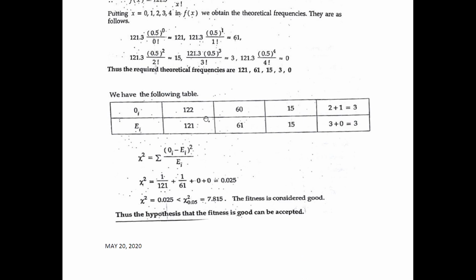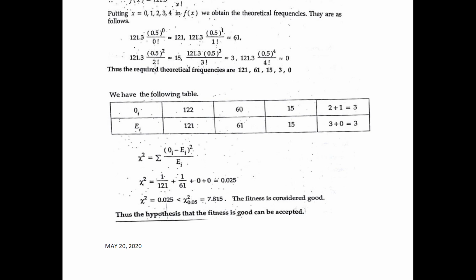So when we do that, we have (122 minus 121) whole square by 121, (60 minus 61) whole square, then (15 minus 15) whole square. Next, (3 minus 3) whole square, which is equal to 0. When we calculate the quantity chi-square, we get 0.025, which is less than the tabulated value 7.815. So you can conclude that the fit is considered good.